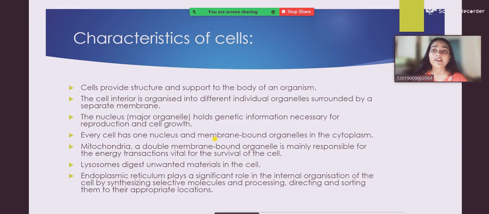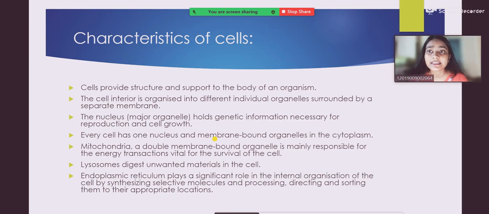Because cells are very important. Without cells, the structure of the human body will not be there. And if there is no structure, then who would provide the support to the body? So cells are very important as they provide structure and support the body of an organism. Not only human beings, but also the animals.